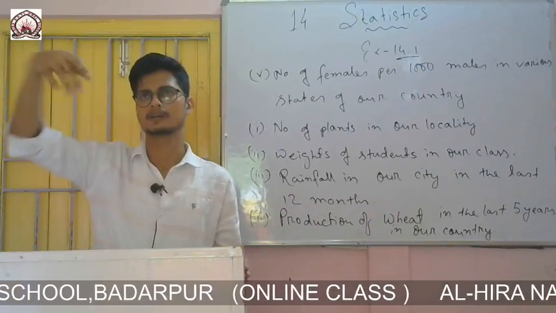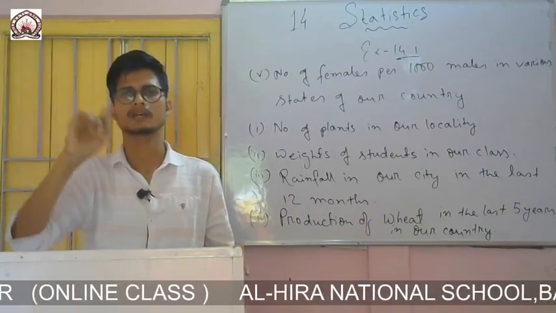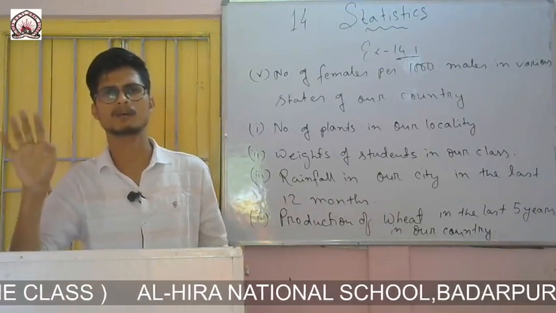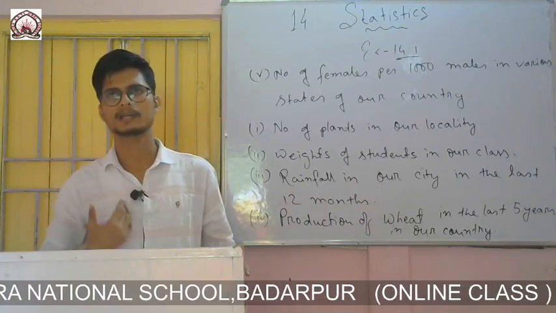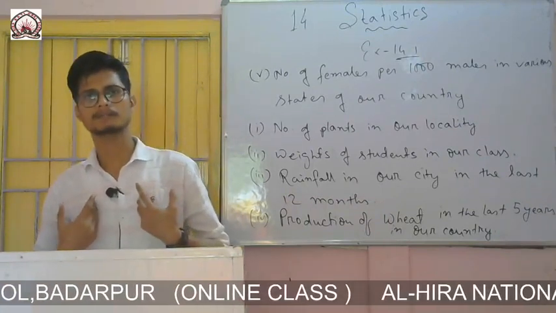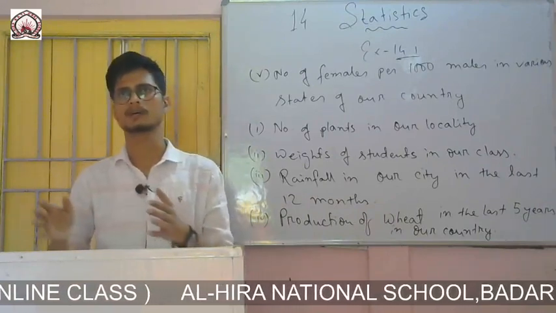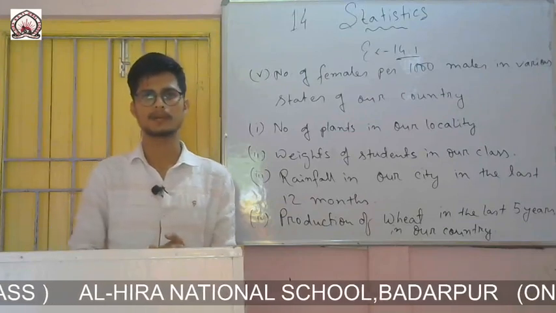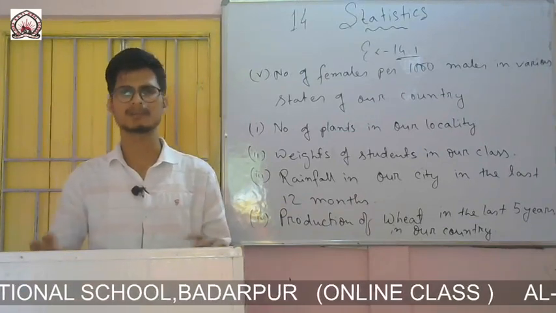I went to every house of my locality and counted how many plants there are. For example, the number of mango plants in our locality, I can easily collect by myself. So this is primary, if I collect it by myself with some intention, that I want to see how many mango plants are there in my locality.